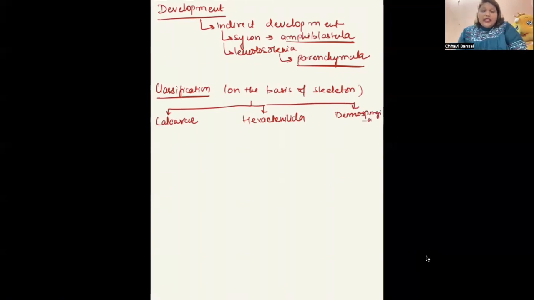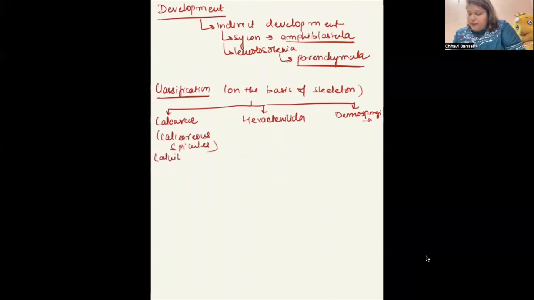Calcarea, as the name suggests, have calcareous spicules. Means they are made up of calcium carbonate. Example is Sycon. The other name of Sycon is Scypha. What is Sycon? We did Sycon in some exception. It has radial symmetry. So Sycon was the one which had radial symmetry.